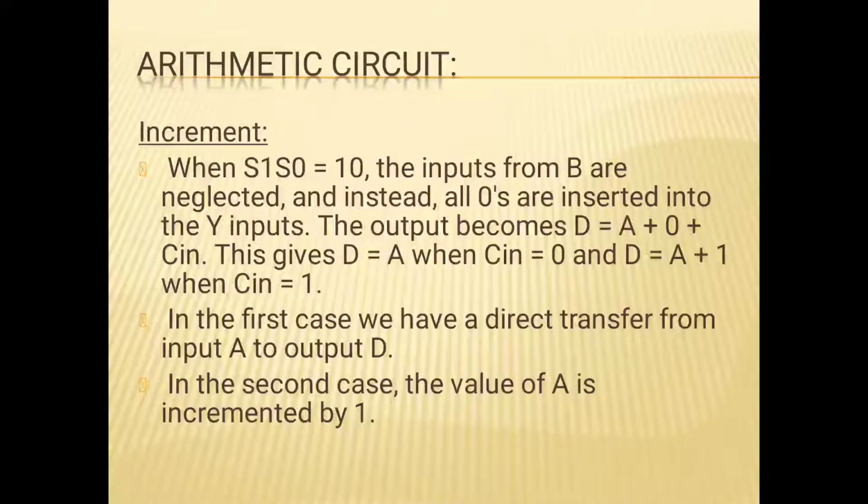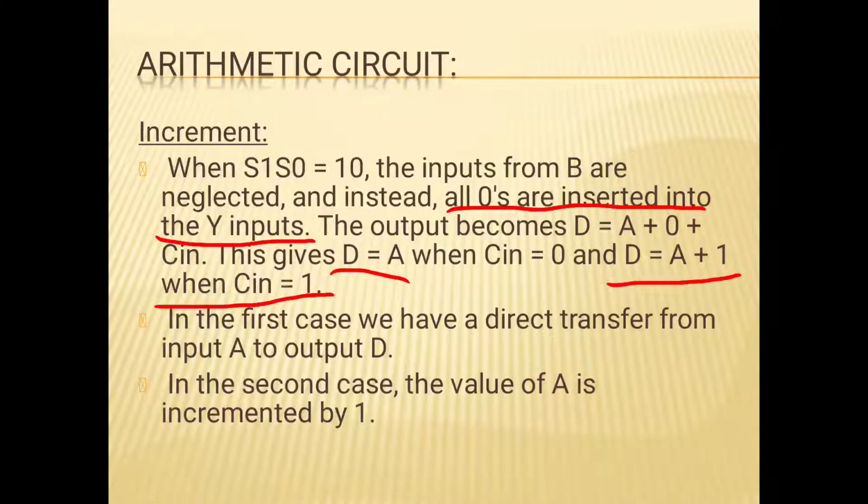Transfer and increment: whenever S1 and S0 are equal to 1 0, the inputs from B are neglected, and instead all zeros are inserted into the Y inputs. The output becomes D equals A plus 0 plus Cin. This gives D equal to A when Cin is equal to 0, and D equal to A plus 1 when Cin is equal to 1. In the first case, we have a direct transfer from input A to output D. In the second case, the value of A is incremented by 1.